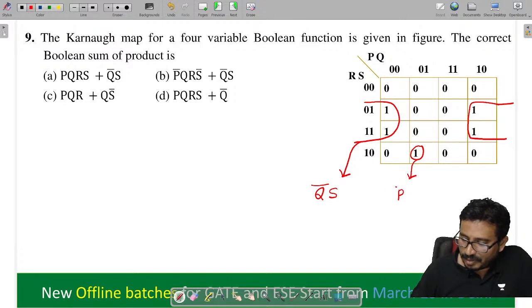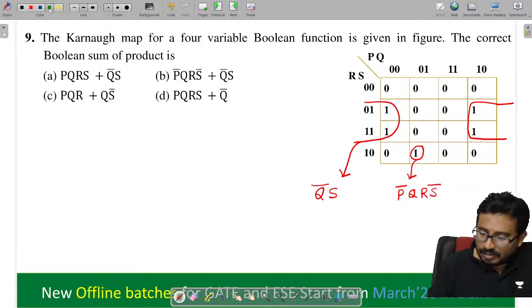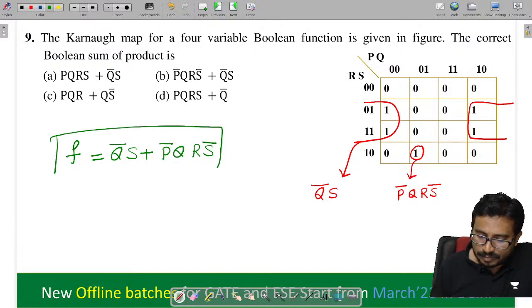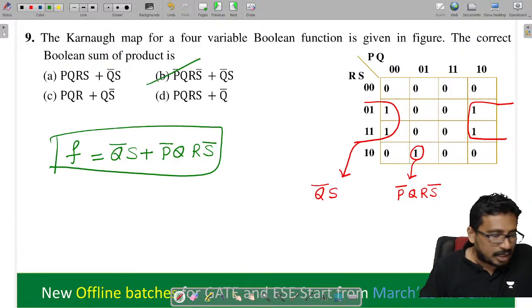Tell me, P bar, Q, R, S bar. So finally which option? Q bar S plus P bar Q R S bar. Right, option B.